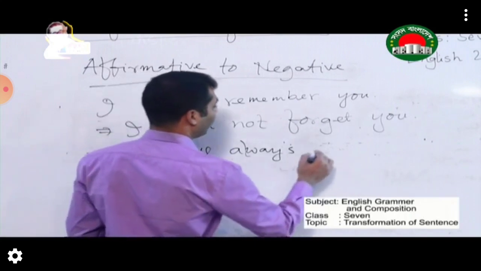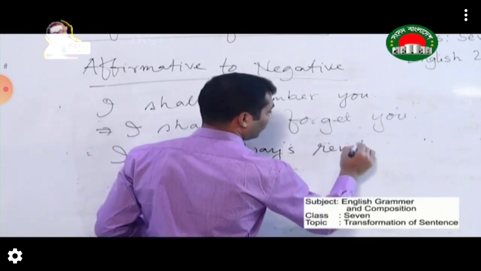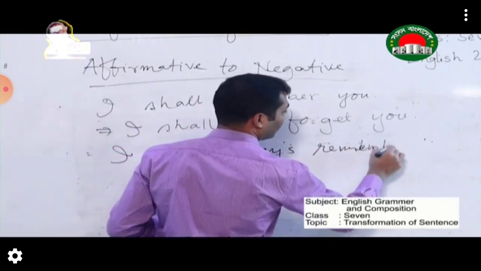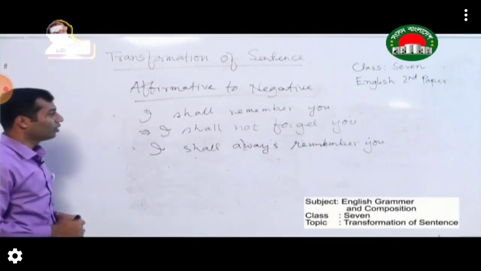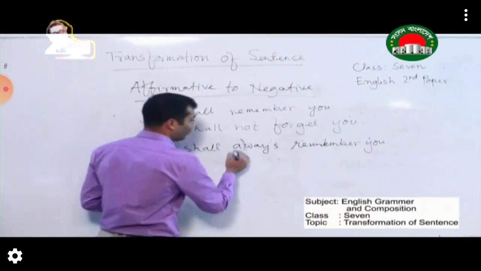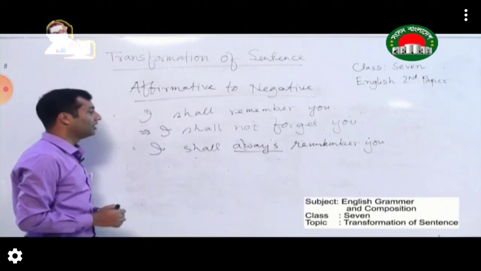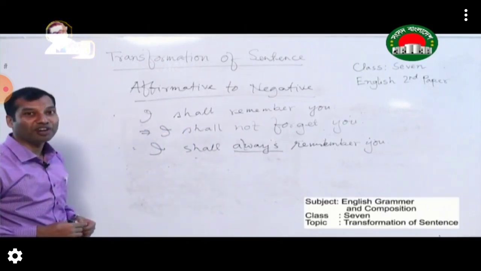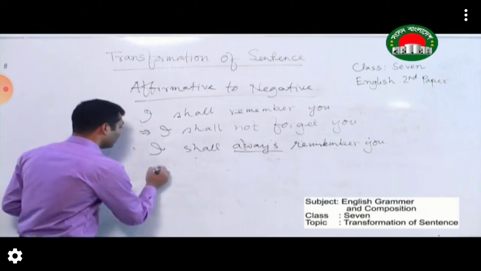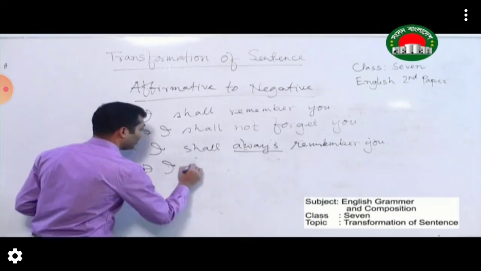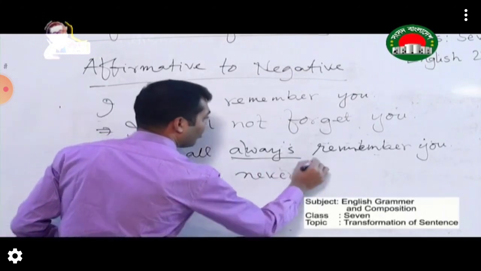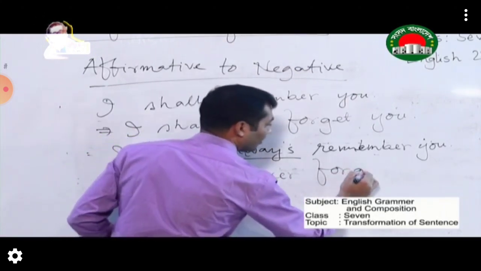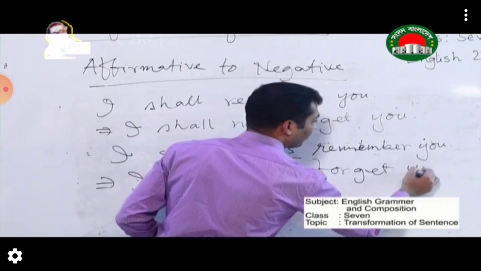I shall always remember you. If you see always in an affirmative sentence, this always will become never in the negative sentence. So it will be I shall never forget you.